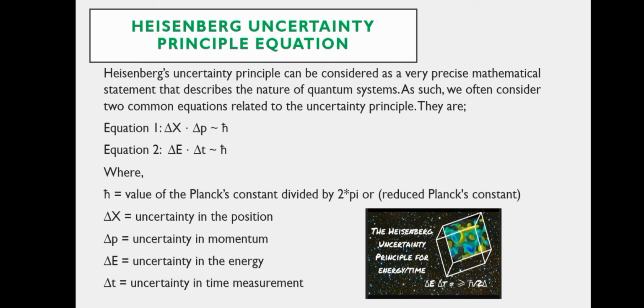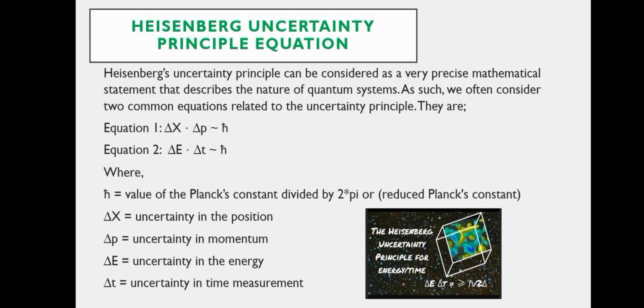Equation 1 is the mathematical or numerical formula of the Heisenberg uncertainty principle, and equation 2 I have already illustrated before, how it is obtained, and equation 2 shows that the energy changes with time, where in the above two equations we have h cut, which is equal to the value of the Planck's constant divided by 2 pi, or reduced Planck constant.